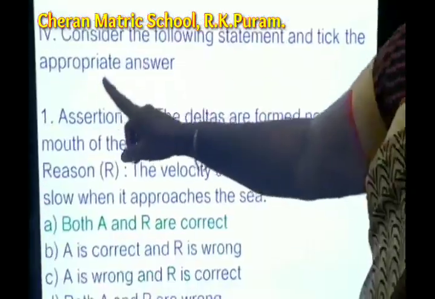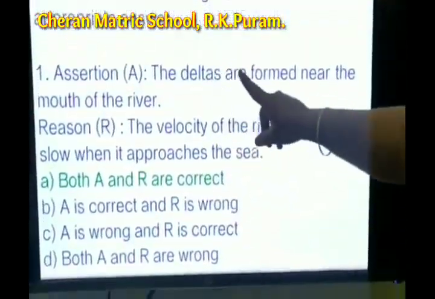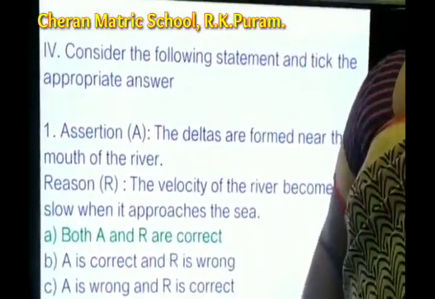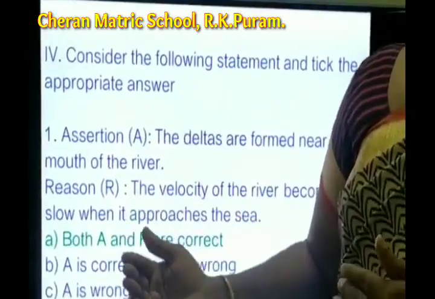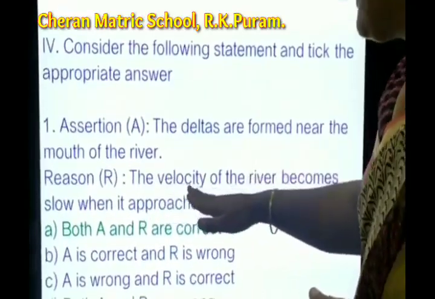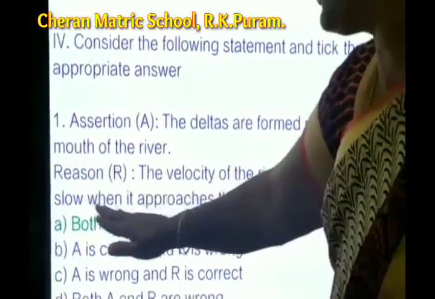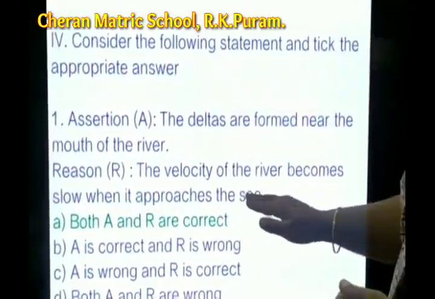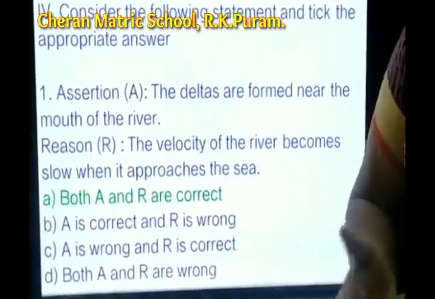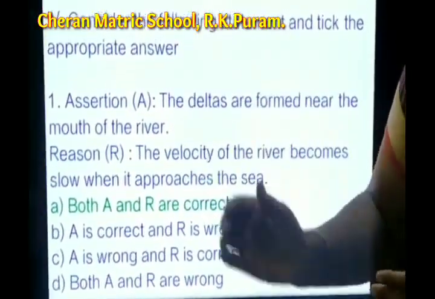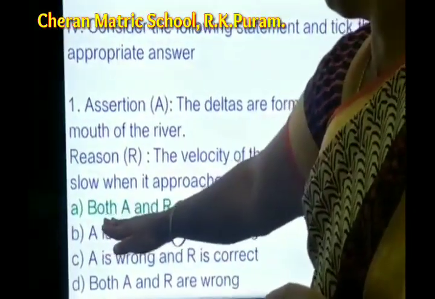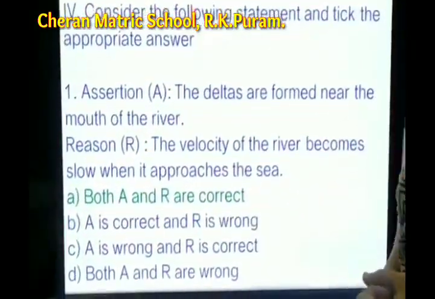Okay. And then see the assertion. A. Deltas are formed near the mouth of the river. Already we know about that, isn't it? That is true. And then the reason, the velocity of the river becomes slow when it approaches the sea. When the river goes to join the sea, the velocity and the speed also decrease, isn't it? So both A and R are correct.